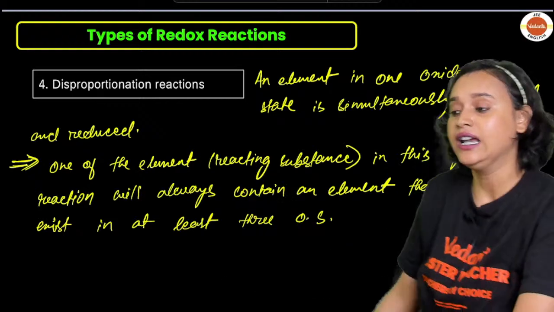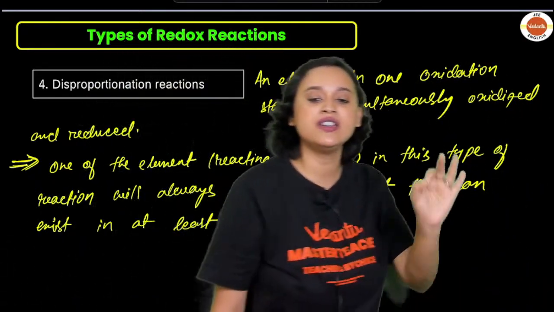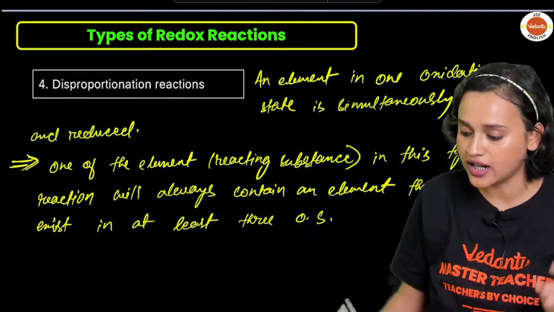Are you getting it? If it can exist in at least 3 oxidation states, only then we will have a disproportionation reaction.